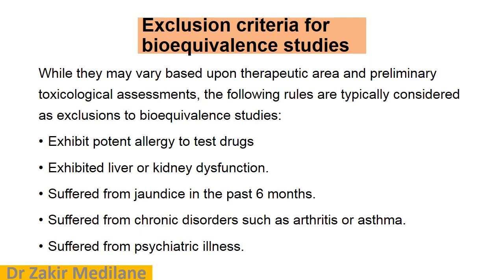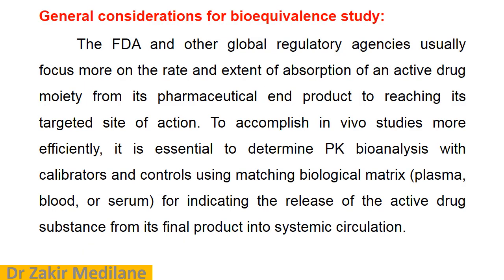If he suffered from jaundice in the last 6 months, he is also excluded. Again, suffered from a chronic disorder such as arthritis or asthma, in such situations also the subject has to be removed from the bioequivalence studies. Suffered from psychiatric illness, the person has some mental disturbance, at that time also he has to be removed from the studies.